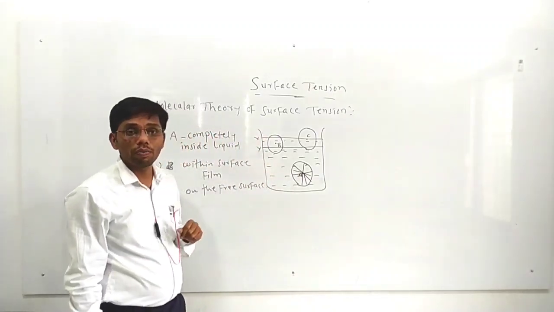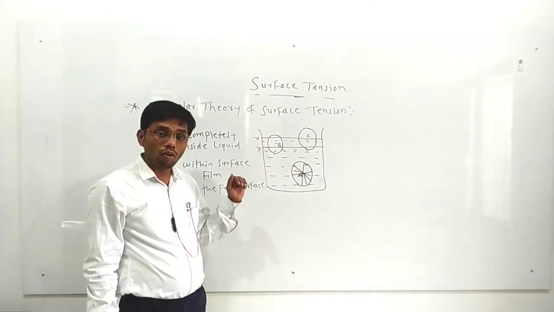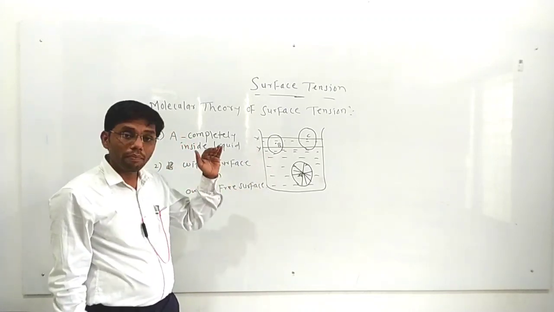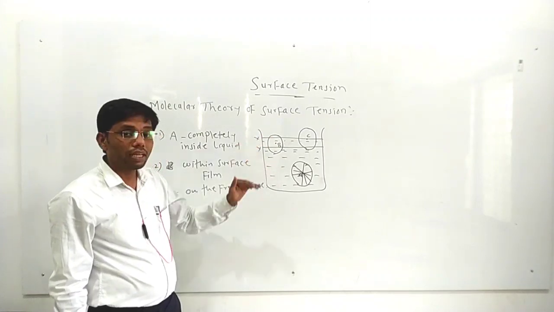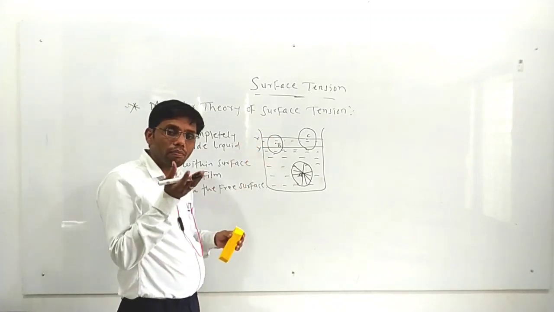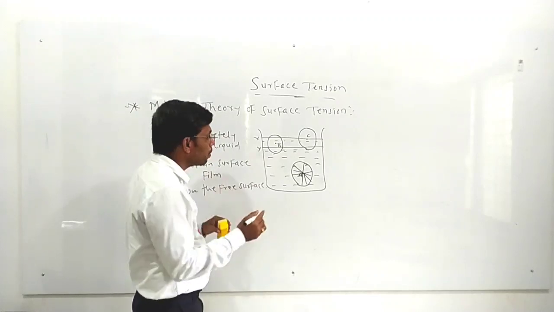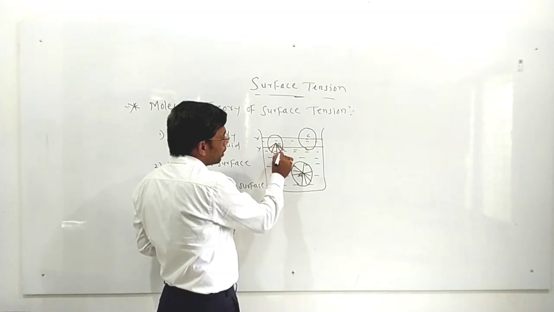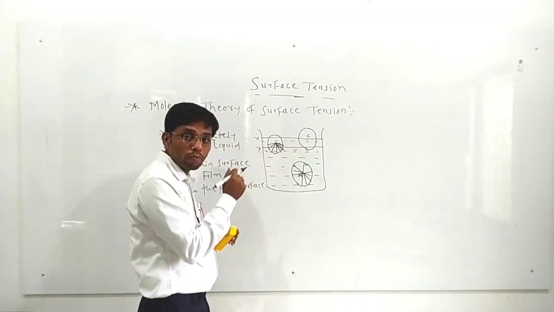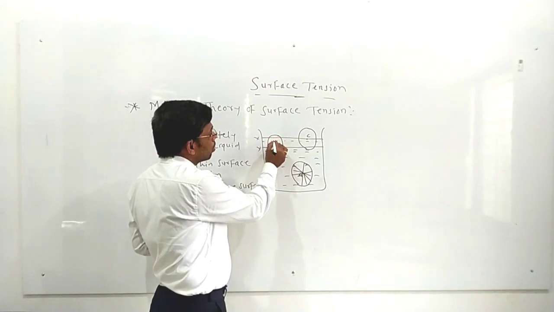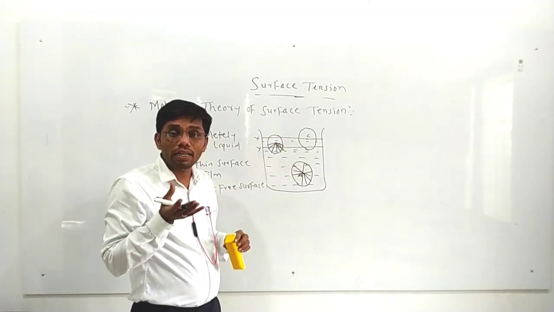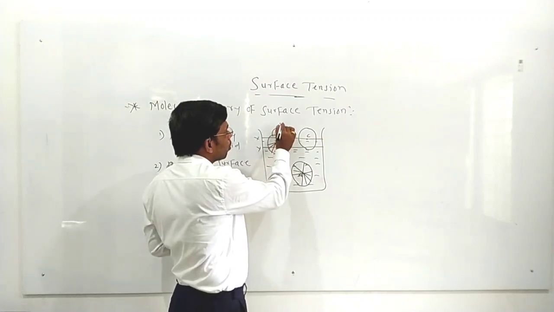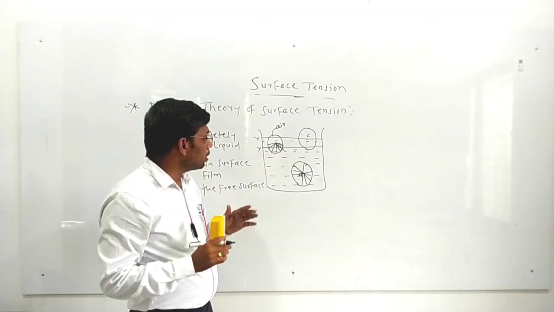Then in case of molecule B, you can easily observe from the diagram that the maximum part of its sphere of influence lies inside the liquid, and some portion is outside the liquid. From the downward side there are water molecules, so molecule B is attracted by the cohesive force from below, and it is also attracted from the upward side, because this part is outside the liquid and contains molecules of air. And here what happens?